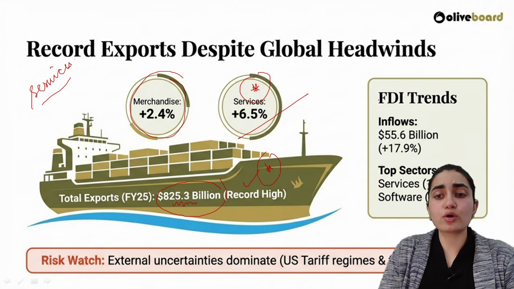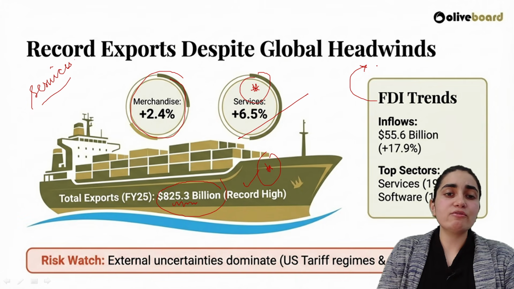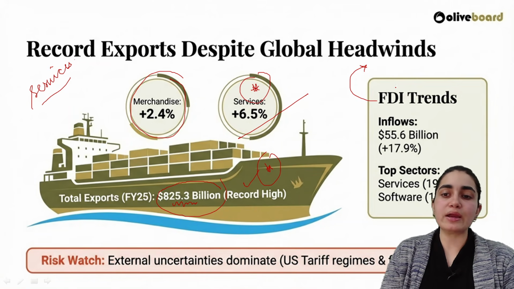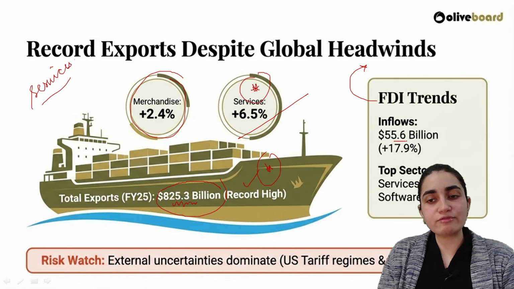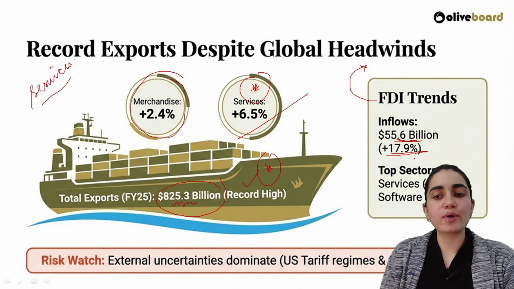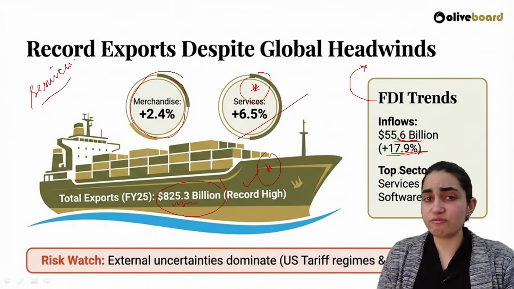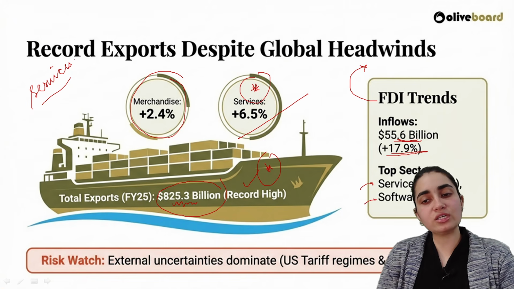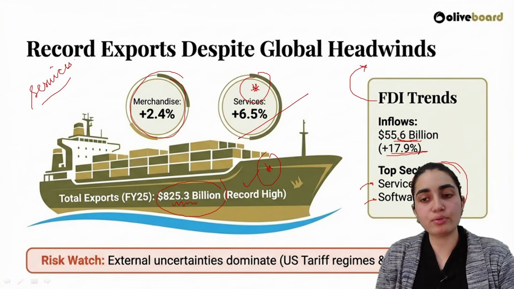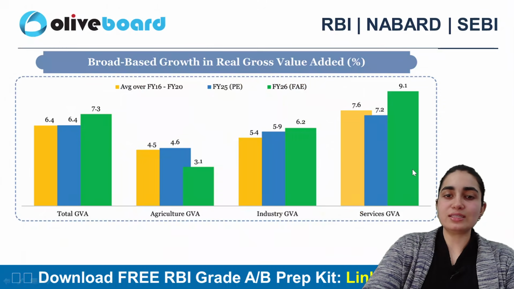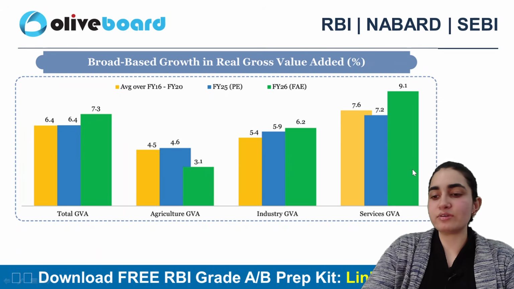FDI trends, as in I'm talking about foreign direct investment. Because whenever we talk about foreign markets and exports, we need to understand how much investment is getting attracted by India. The inflows have been 55.6 billion US dollars, which includes a surge of 17.9%. Where is the investment getting attracted a lot? That is in services as well as software, 19.1% and 14.1%. These are the top sectors here, right? So it clearly says that although we have many problems, still we are doing better.